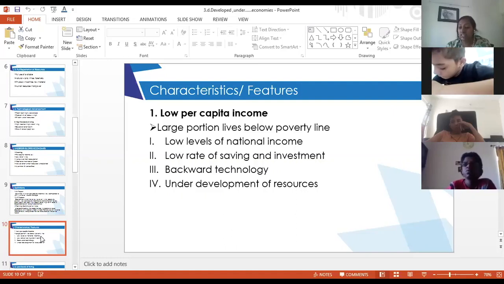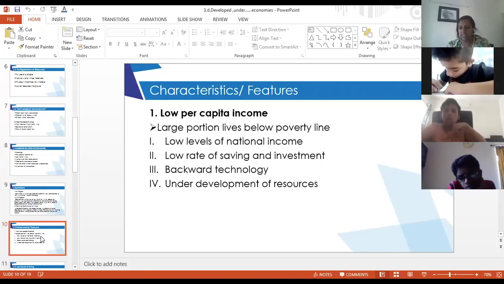Their national income is also very low. Because they have a very low level of income, obviously their saving and investment is also very low. They are all living below the poverty line, which means they are spending all their money on their basic necessities only, so savings are very rare. Then they use backward technology, and because of that, efficient use of resources is not happening.